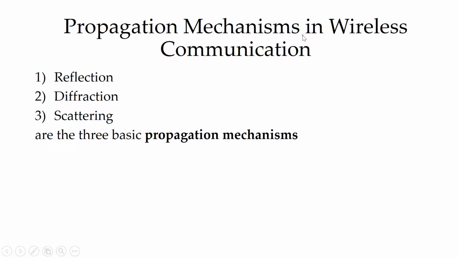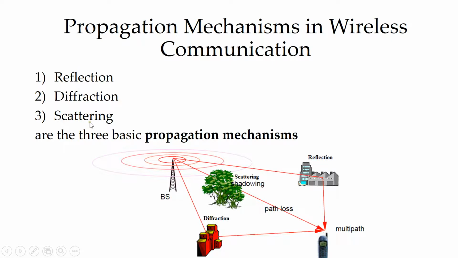What are the propagation mechanisms in wireless communication? There are 3 basic propagation mechanisms. Number 1, reflection, diffraction and scattering. So what do you mean by reflection? Reflection is nothing but, look here, a signal is coming, it is falling on the surface of the wall, and it is coming back. That is a reflection.